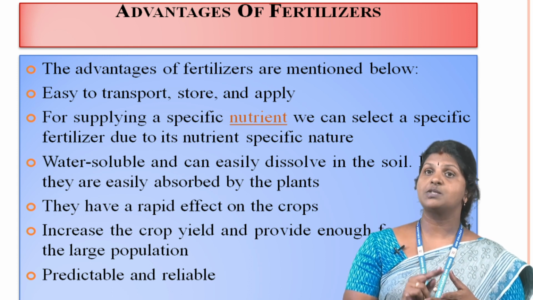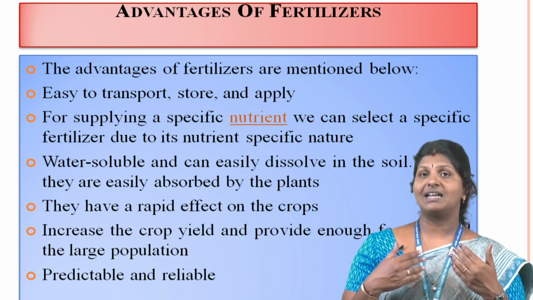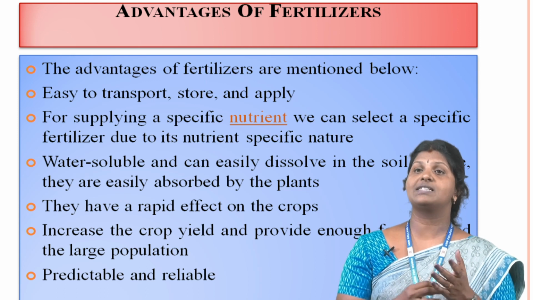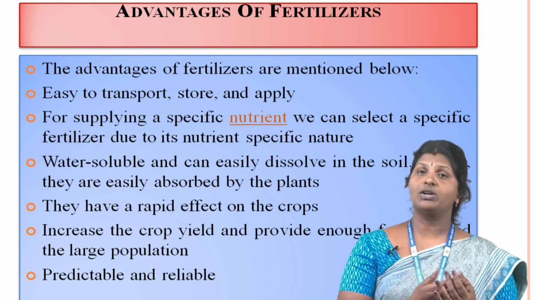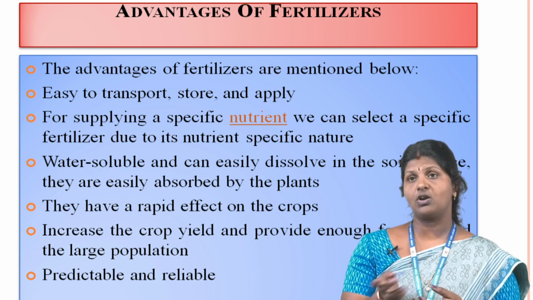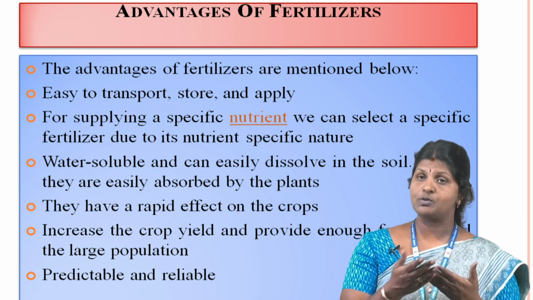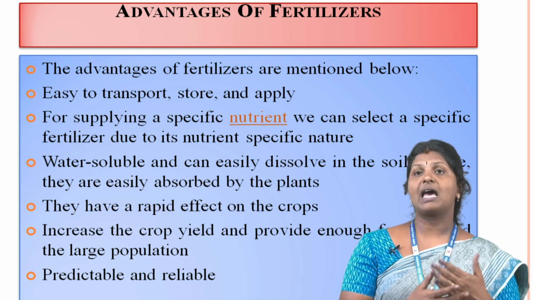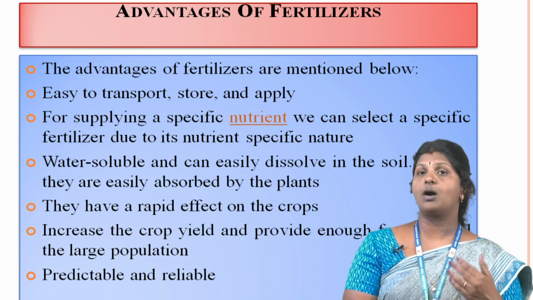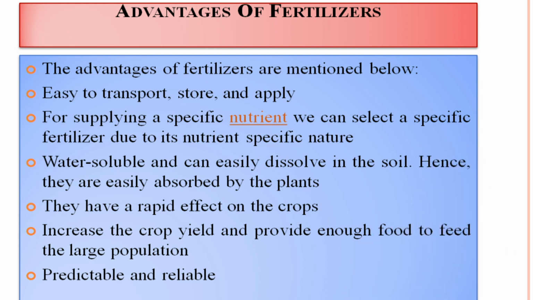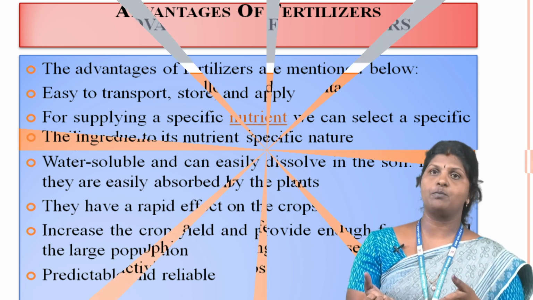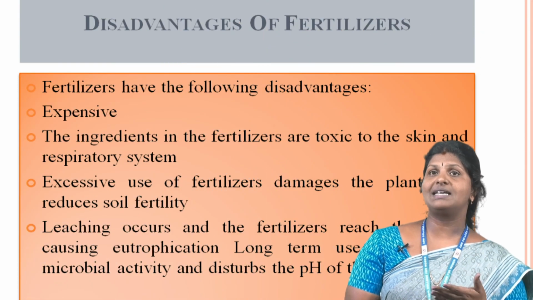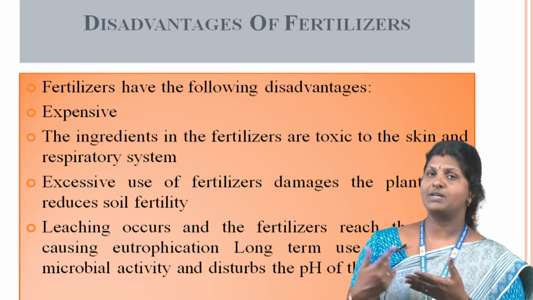For supplying a specific nutrient, a specific fertilizer can be selected due to its nutrient-specific nature. Fertilizers are water soluble and can be easily dissolved in soil, hence they are easily absorbed by the plant. They have a rapid effect on the crops, increase the crop yield and provide enough food to feed the large population; they are predictable and reliable.